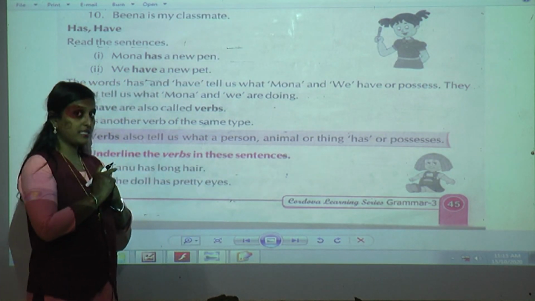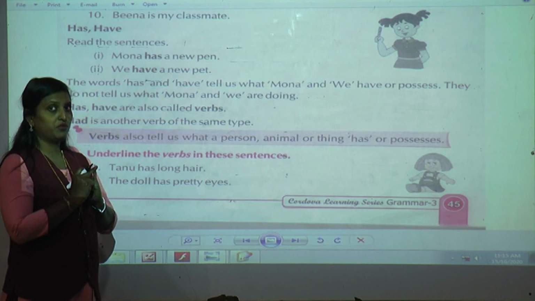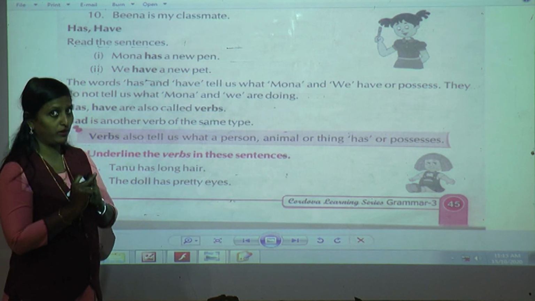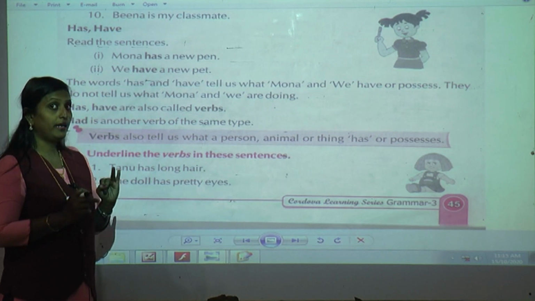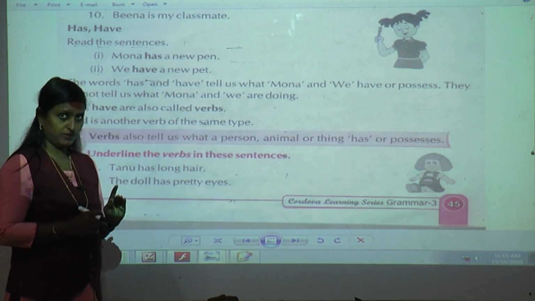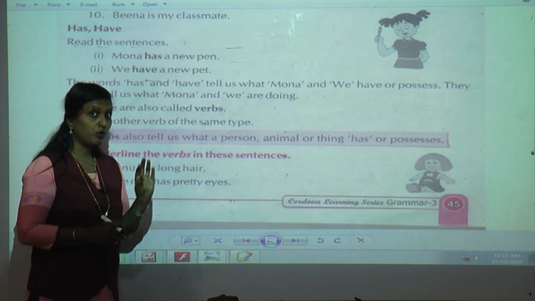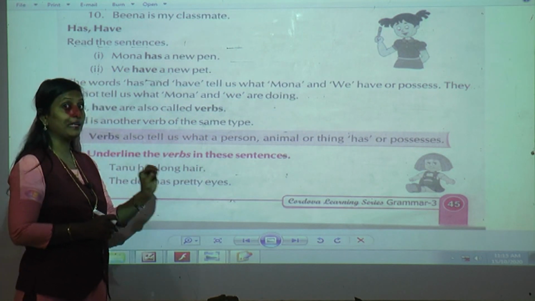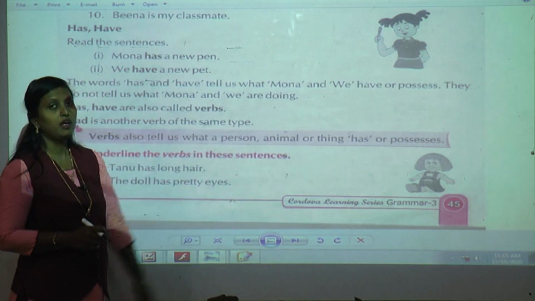In the first exercise A, what have we done? We have underlined the verbs which are action words or doing words. In the second, what have we done? Am, is, are, whatever person, place, animal or thing is. Okay, now here we are going to underline the verbs that tell us what a person, animal or thing has or possesses.